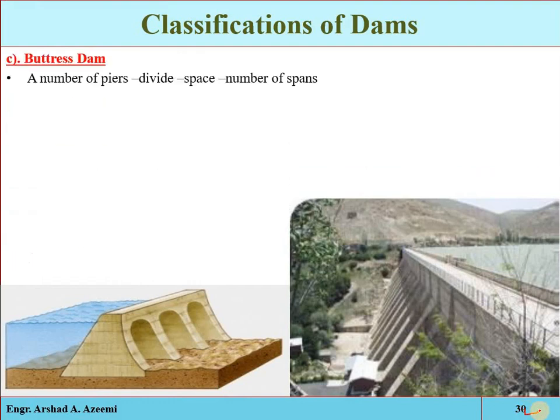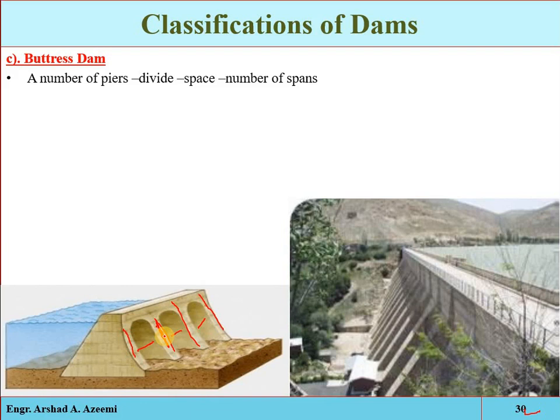Okay, buttress dam. So again, a buttress dam consists of a number of buttresses. Here you can see that piers are provided for the support or strength of the structure, and the total width is divided into a number of spans. So these are called the buttresses. The piers are the buttresses, which divide the width of the river which we have to dam into spans.